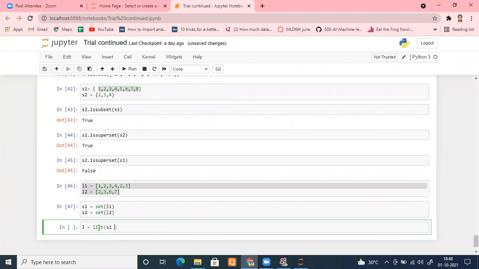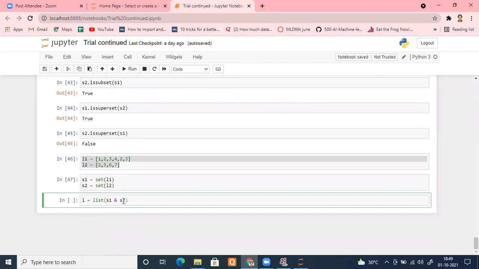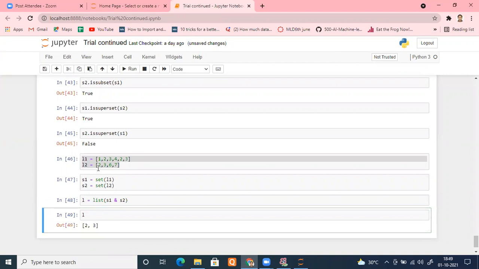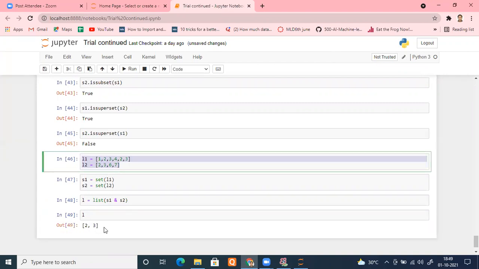You can do that, or you can use the ampersand as well, S1 ampersand S2. It does the same task, or you can use S1 dot intersection as well. It's entirely up to you. Let me run this and check L. Yeah, fine. So only 2 and 3 are common. See how quickly you can do that. This is the best way. You have to just understand. A programmer or an engineer should always think that way.